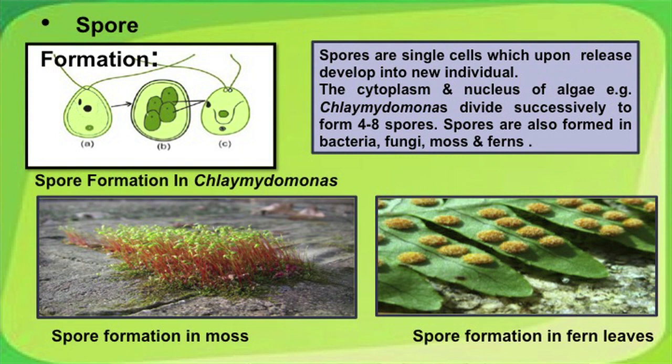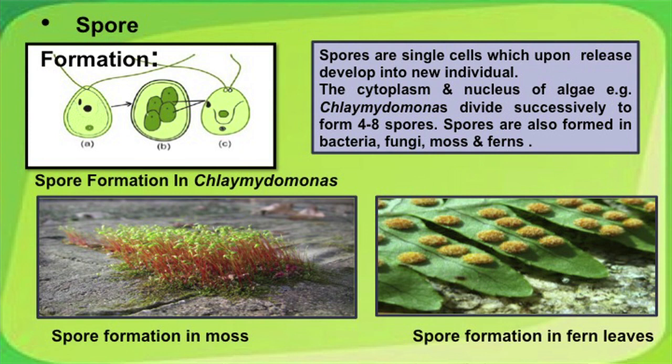In spore formation, the spores are usually unicellular units of reproduction. The parent cell divides into 4, 8 or many unicellular components, which upon release from the parent body grow into an independent organism. There is only mitotic division involved. So, each new daughter cell will be genetically similar to the parent cell.